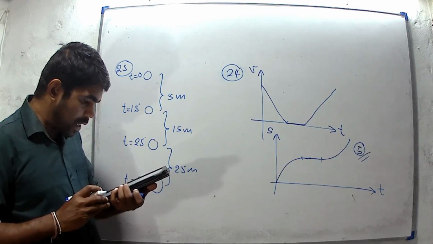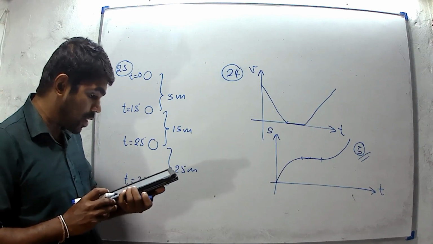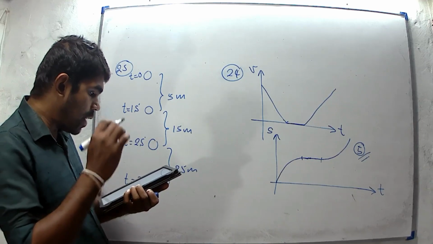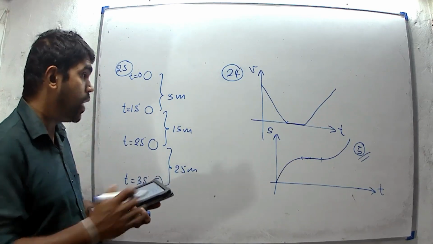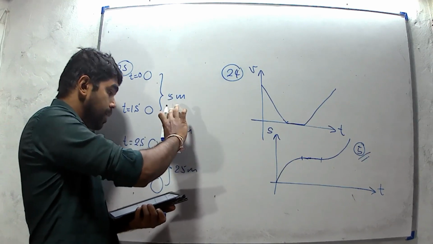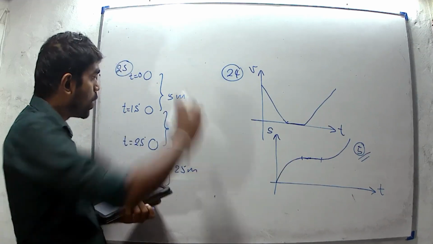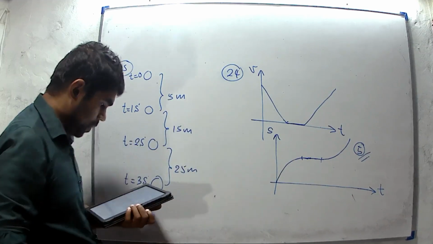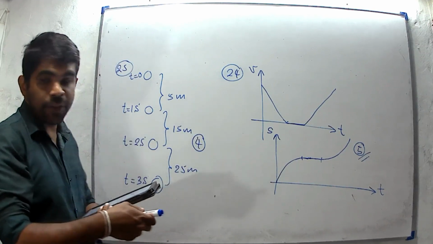They have represented the correct graph in the fourth answer. For the first second 5 meters, after the second, displacement is 20. It means the displacement for the second one-second time period is 15 meters. 5 plus 15 is 20. Then the fourth answer is the correct answer for question number 25.